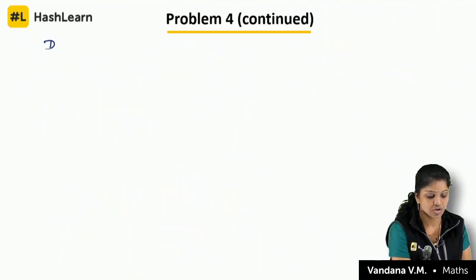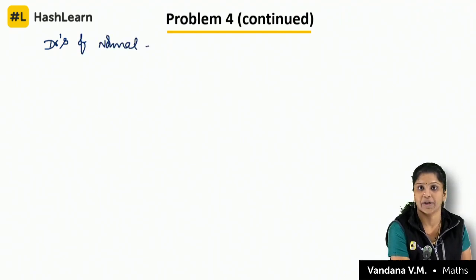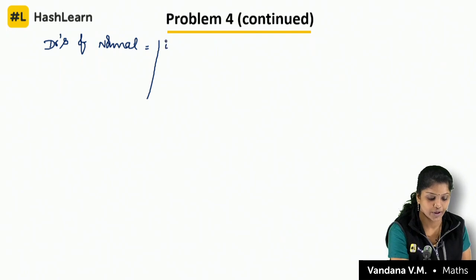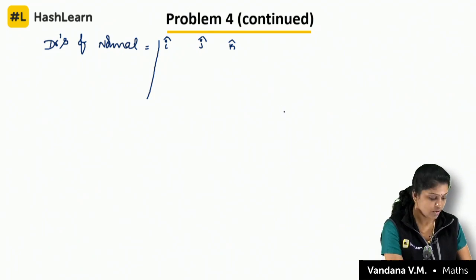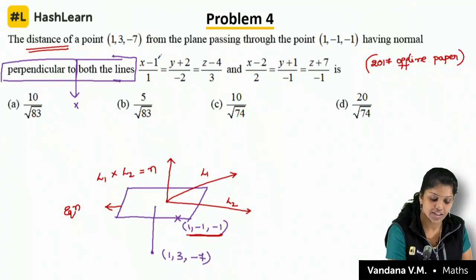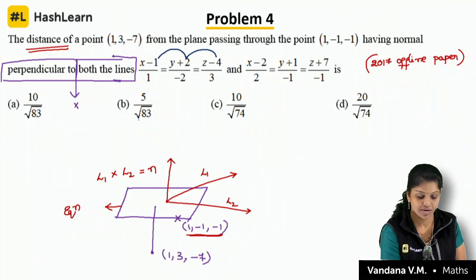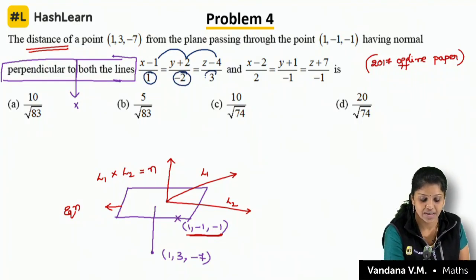So, the drs of normal is nothing but the vector product. How will you find out the vector product? I cap, j cap, k cap, and write the drs of the line. Where we will have the drs? This is called passing through the point. This will be the drs of the line. So, this becomes a1, b1, c1.